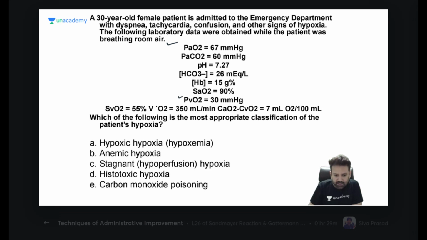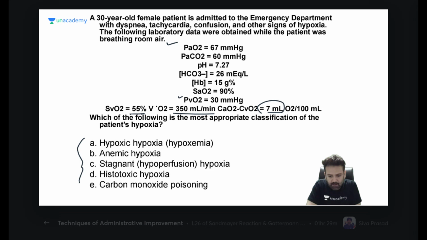In the vein it is 30, saturation of oxygen in the vein is 55. Okay, and this is the amount of oxygen derived, and this is the difference between arterial and venous oxygen capacity. Now, which type of hypoxia is the patient having?